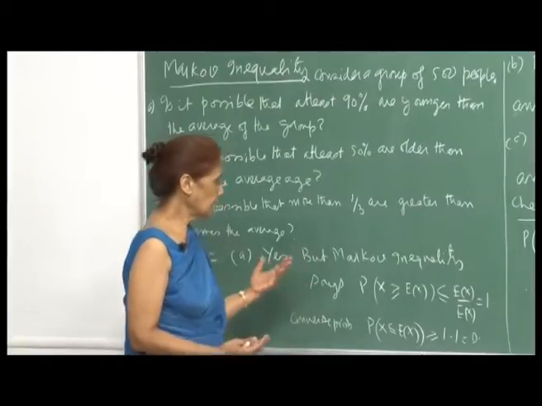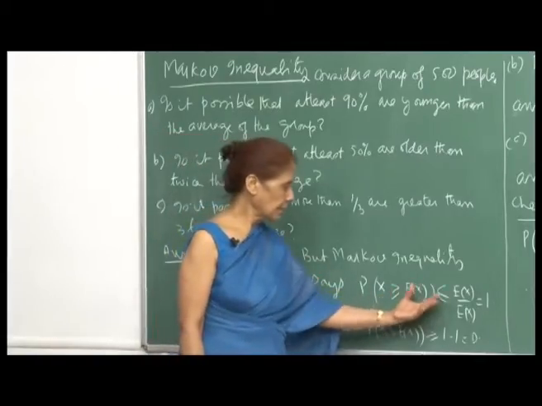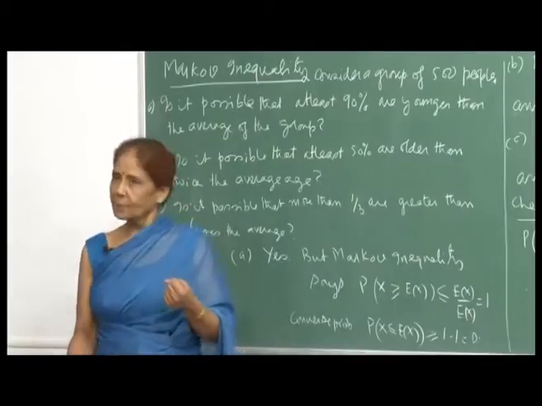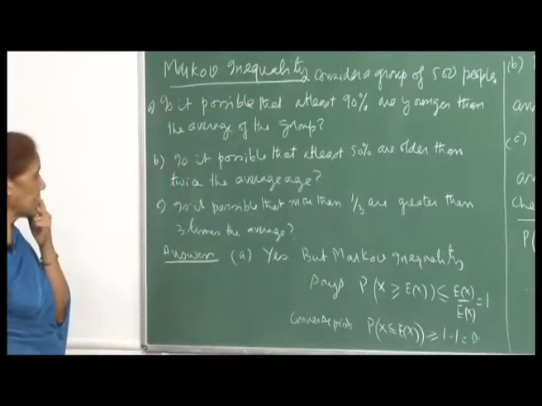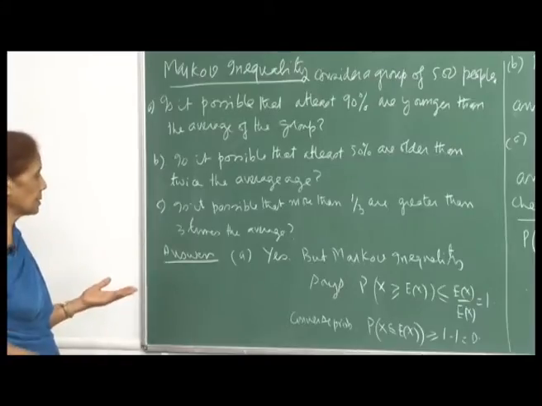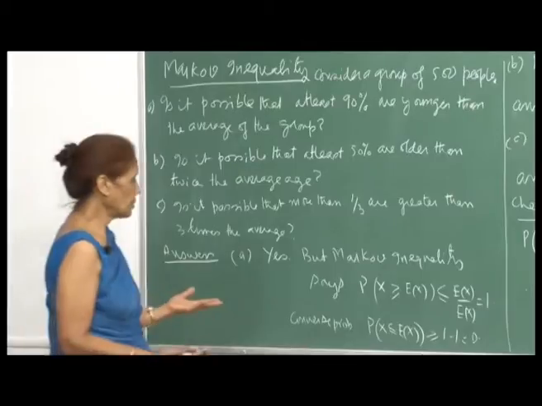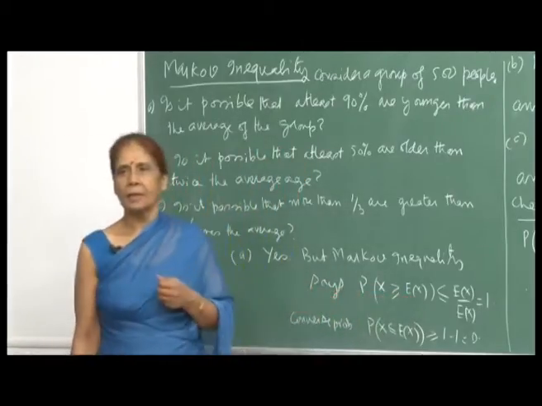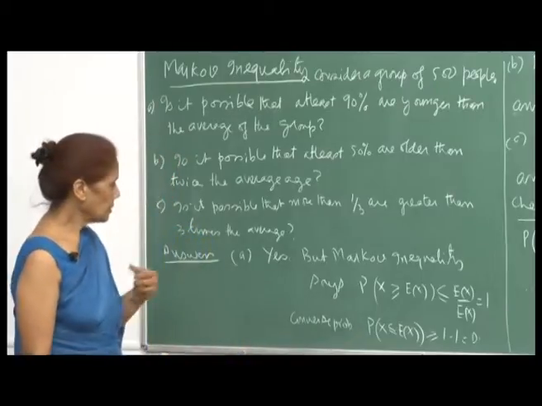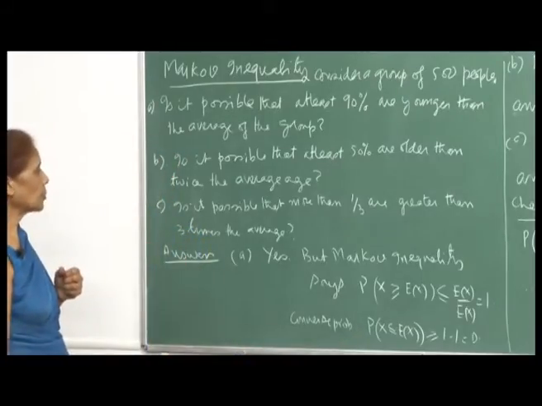The inequality is very simple to state, but it can be very useful and powerful at places. The strength also lies in its generality, because you just need to know that there is a random variable whose expected value exists, and then you can state facts about certain probabilities.